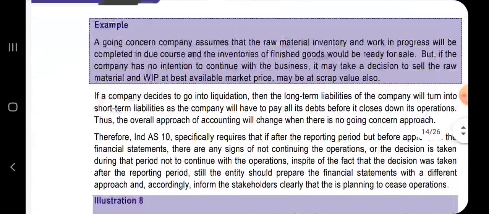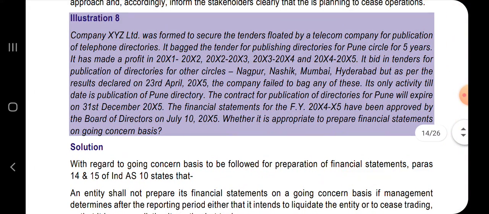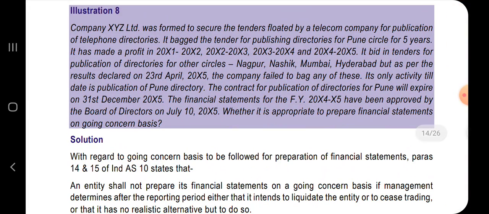Let's move on to the next illustration. Illustration number 8. Company XYZ Limited was formed to secure the tenders floated by a telecom company for publication of telephone directories. It bagged the tender for publishing directories for Pune Circle for 5 years.